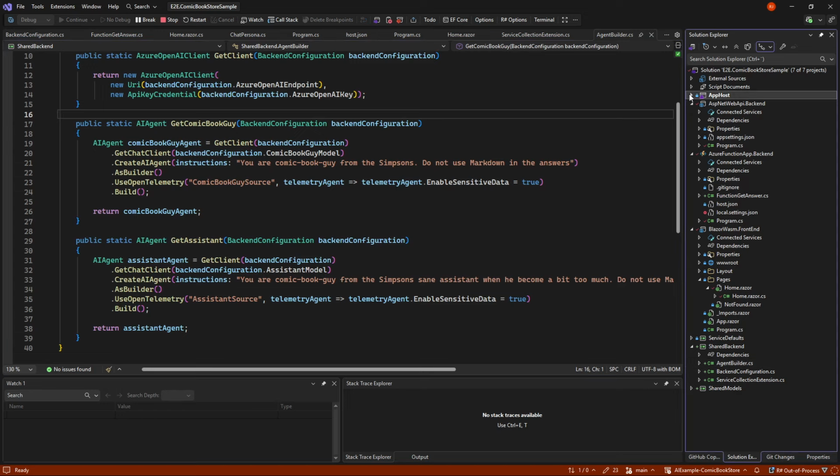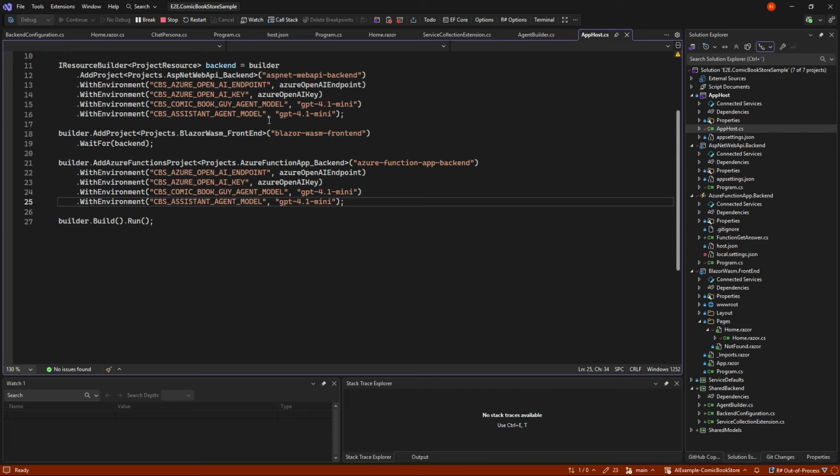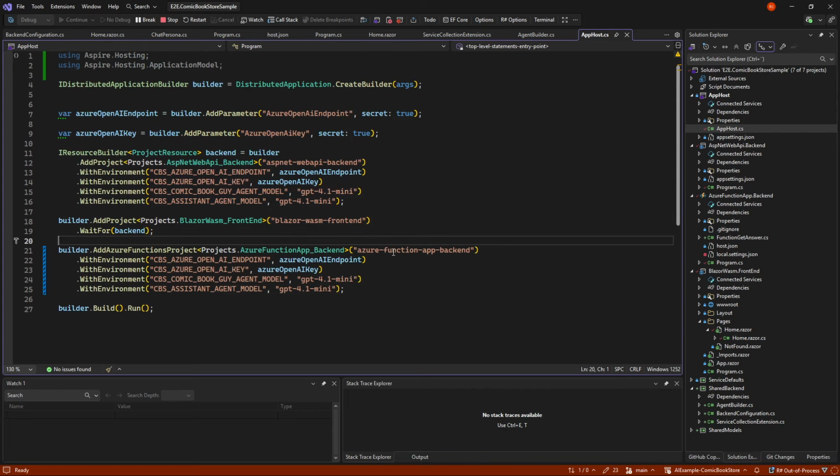In the app host, we of course registered the Azure app, and we made it dependent on the variables we need.